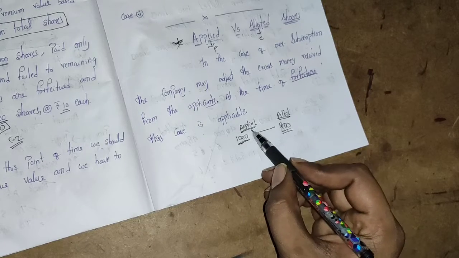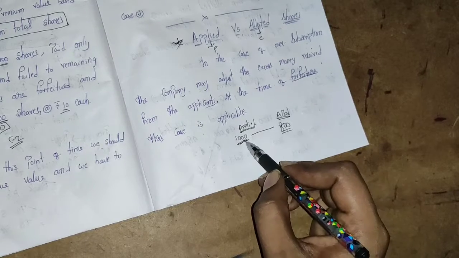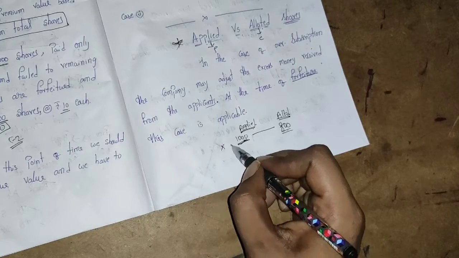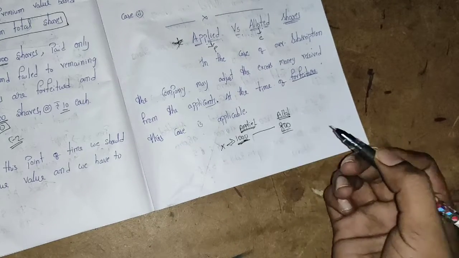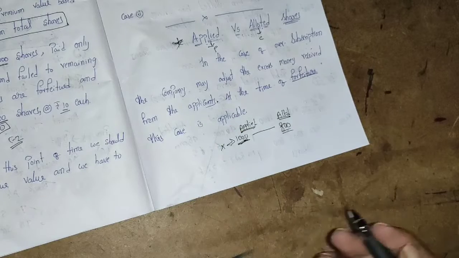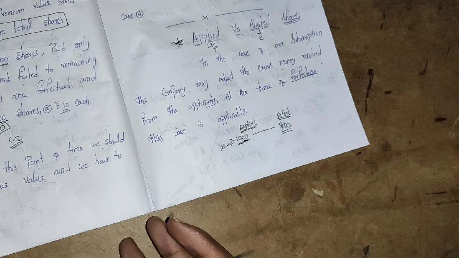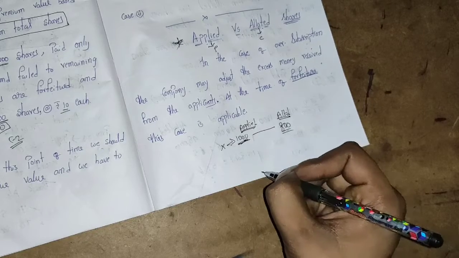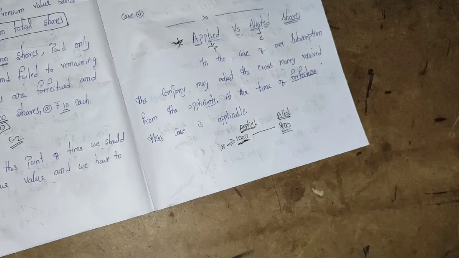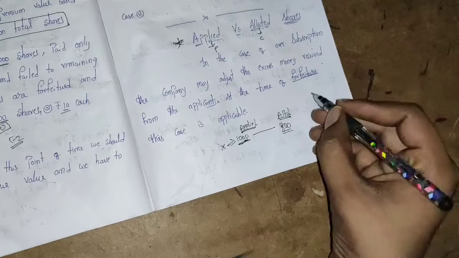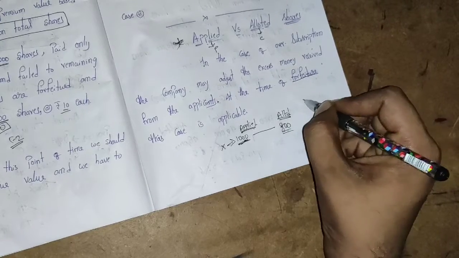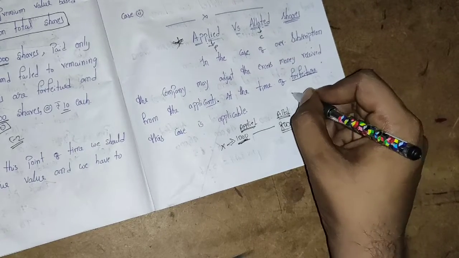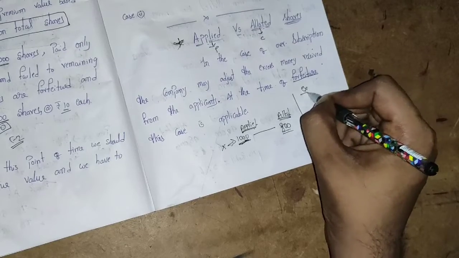So applied and allotted means how many shares they have applied: Mr. X has applied for 1,000. The company may give 1,000 or less than 1,000 depending upon the subscriptions. If they got oversubscription, they will 100% give less than 1,000. That is what I told. No company will try to reject or give back their money to the shareholders. It tries to adjust. That means Mr. X is a shareholder who has applied for 1,000 shares. I'll explain with a brief and common example.